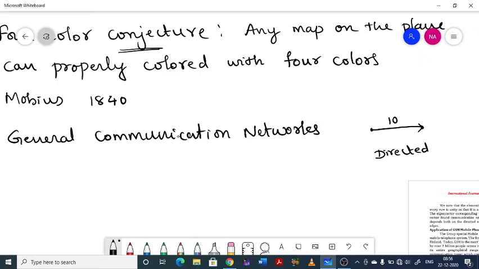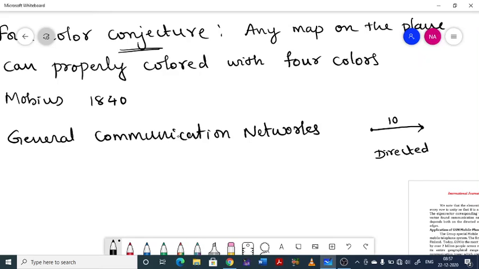So how can the communication network be modeled with directed graphs? Directed graphs represent communication networks where the edges are written like this. This directed edge represents the channel, and the weight given to that directed edge represents the capacity of that channel.